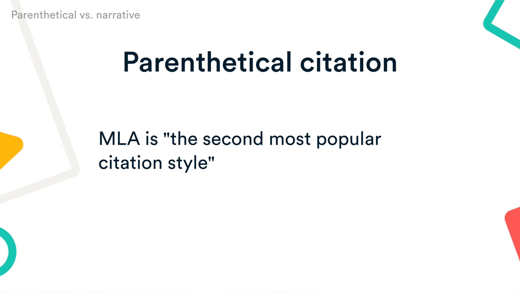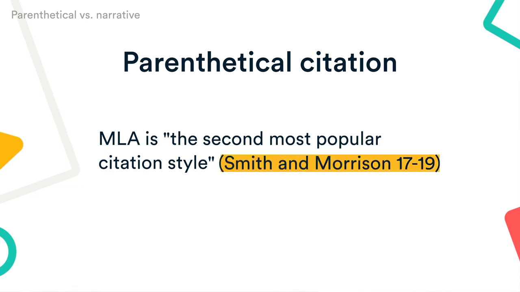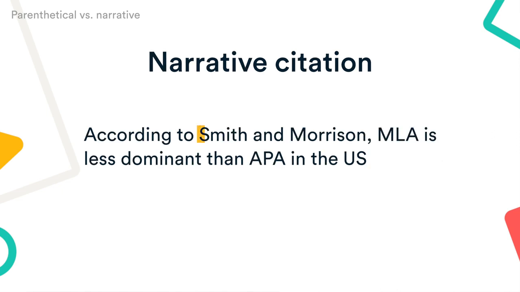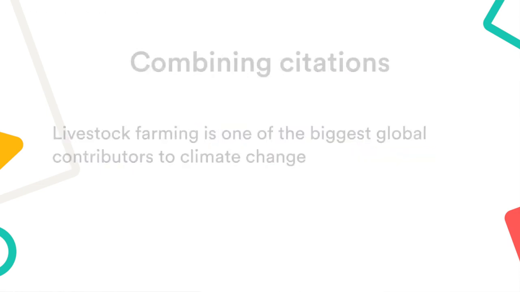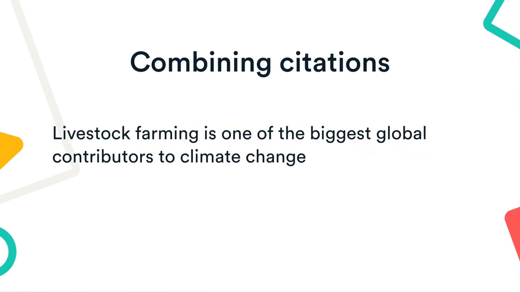Place the parenthetical citation directly after the relevant quote or paraphrase, and before the period or other punctuation mark. If you've already named the author in a sentence, add only the page number in parentheses, like this. This is called a narrative citation. Now, if a sentence is supported by more than one source, you can combine the citations in a single set of parentheses. Separate the two sources with a semicolon.